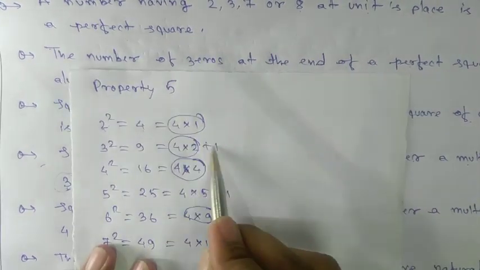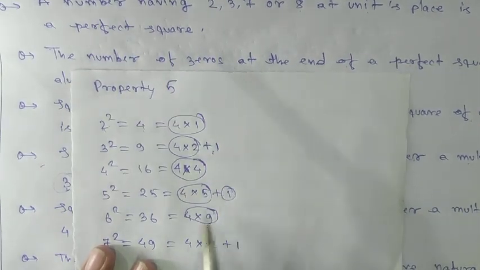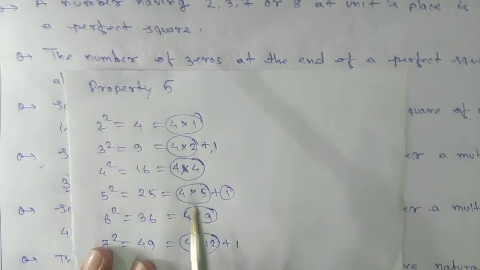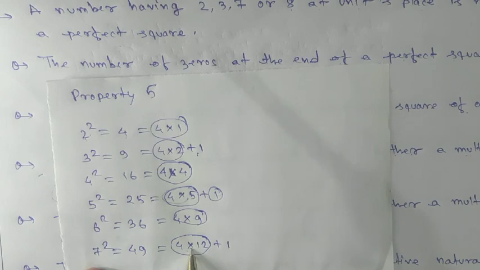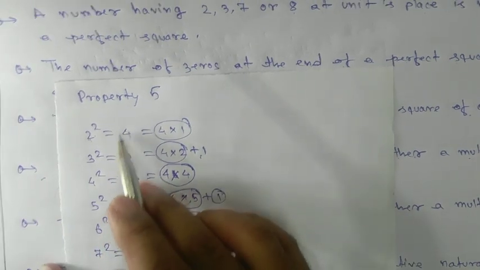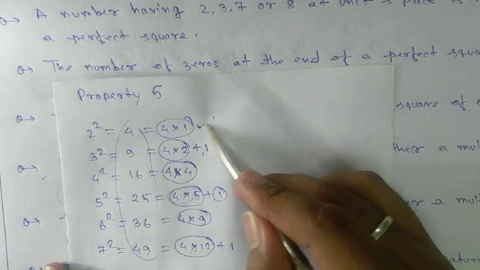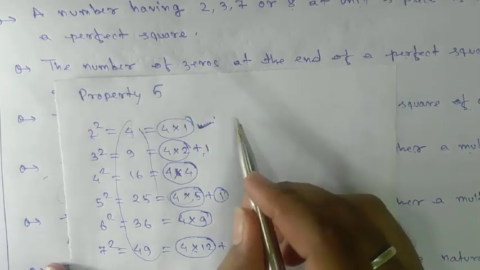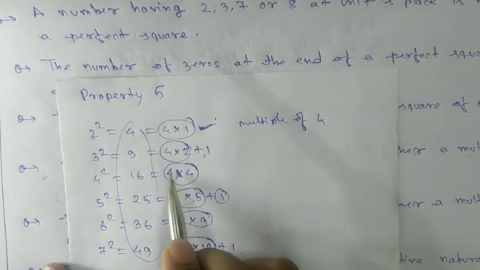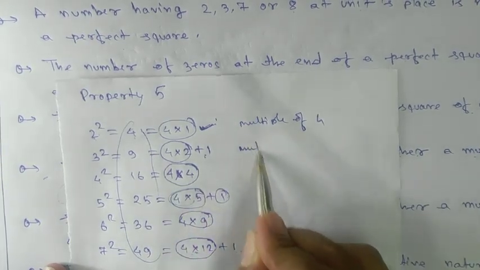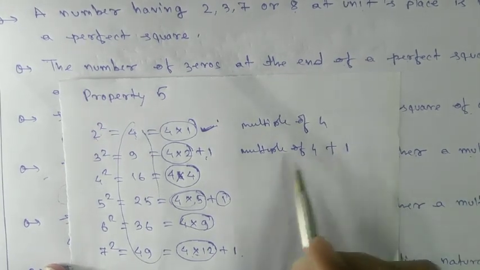Multiple of 4 exist by 1, multiple of 4 exist by 1. So all the squares can be represented either in this form, that is a multiple of 4, or in this form, multiple of 4 plus 1.